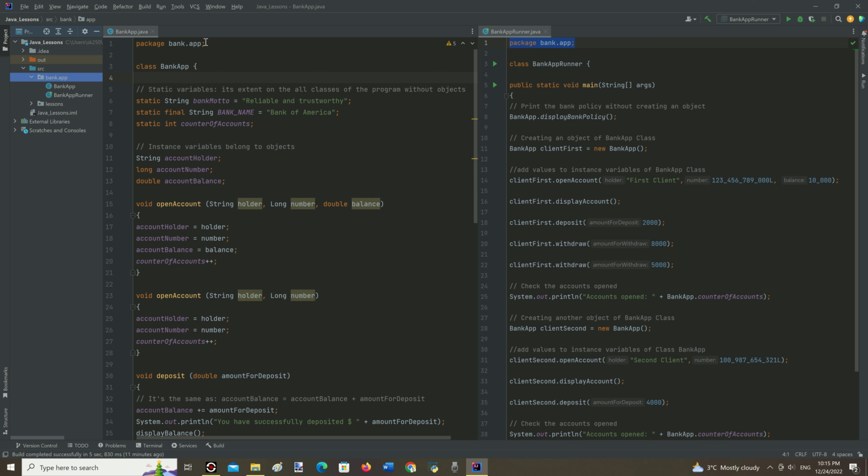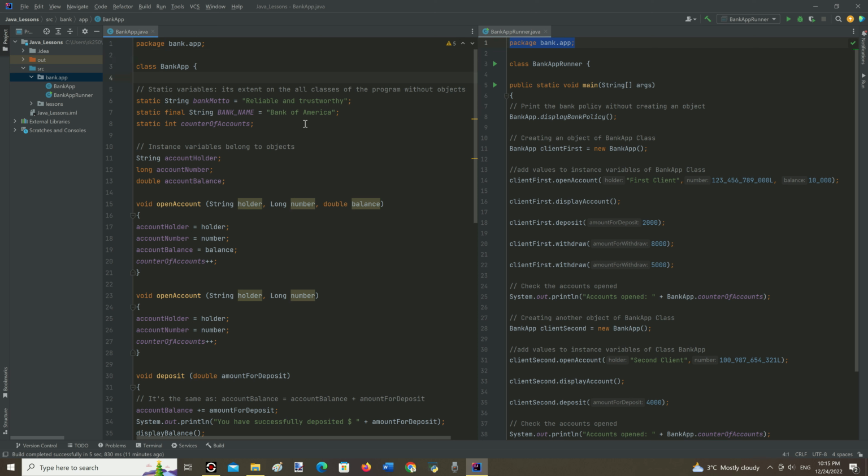By syntax convention, package names are all lowercase and the words are separated there by a period. Also, please pay attention that the package name is indicated in the first line of a class above the class declaration, right here and right there correspondingly.